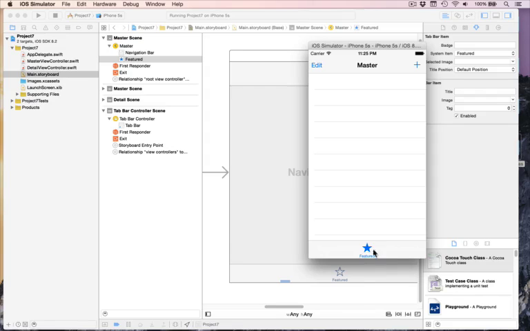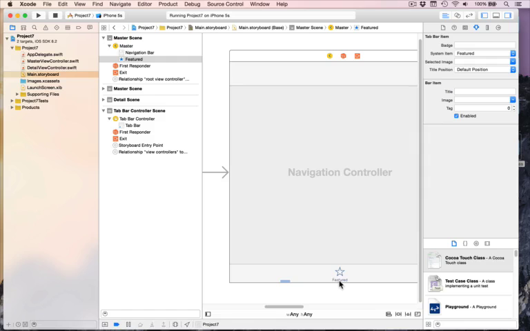Fantastic. It's selected. That's why it's filled in. And an interesting thing about Apple is if you try and change that word featured to be something else, let's go back to being awesome again, because awesome is awesome. Great. The star's gone away. Back to the no picture thing. That's because Apple spends a long time training its users to know that star equals favorites, at least for English language users. And you can't change that, because if you were to put, this bit sucks underneath the star, it would really confuse your users and start to untrain Apple's own users. So they are quite fussy about your usage of that.